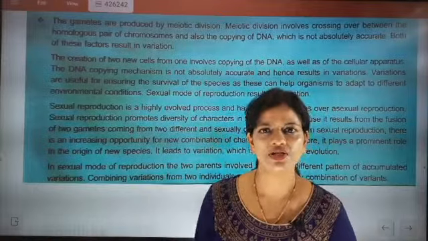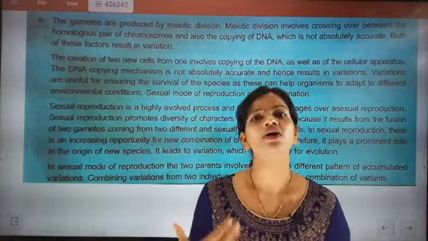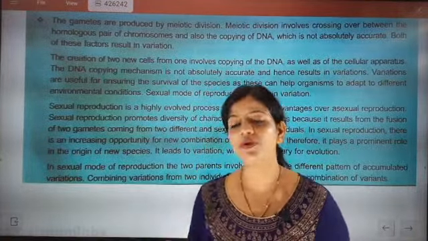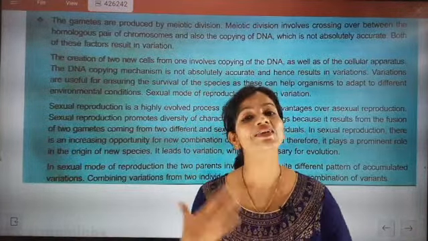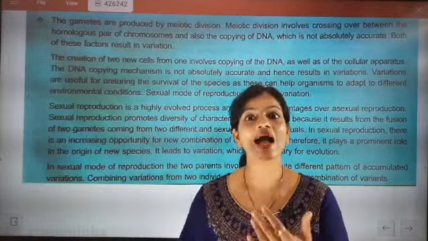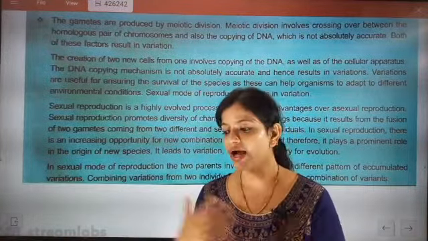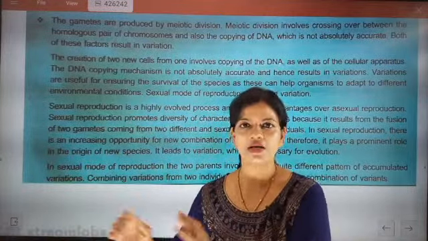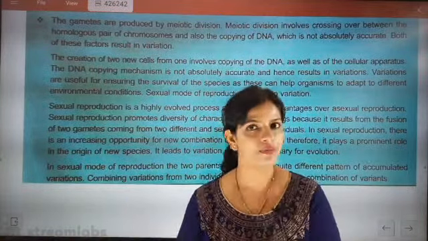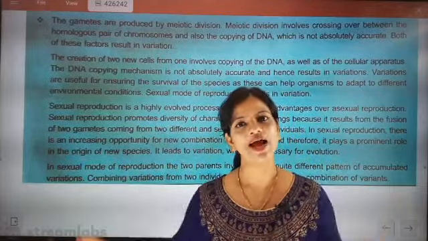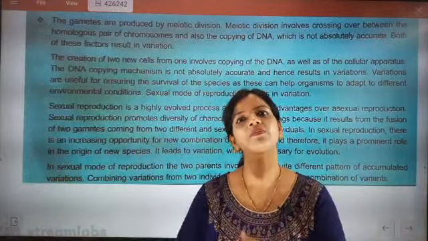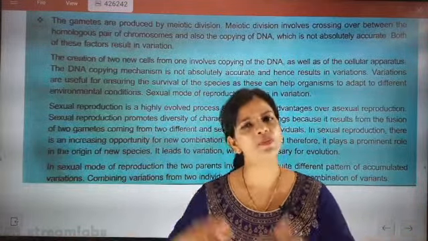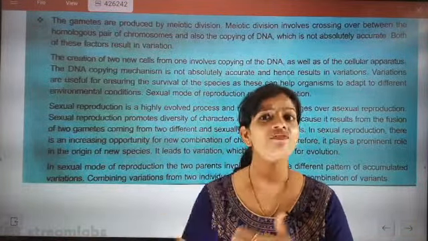Now, these variations are a plus point for us. Why is it a plus point? Because it generates adaptability. We are adaptable to different situations, like certain diseases and environmental factors. So we are generating adaptability to the environment when we have variations.